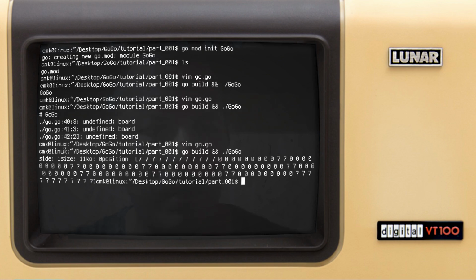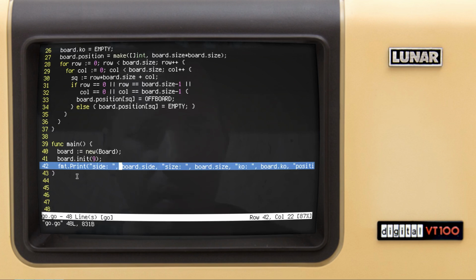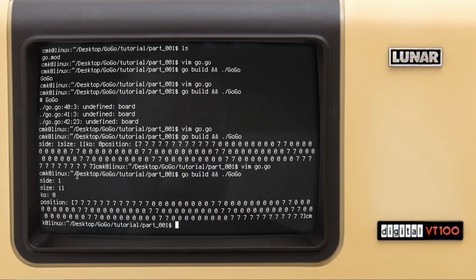Okay, so we have side. Let's just make it a bit nicer like this. So we have the side equals black, size 11. That's because for a 9x9 board, the actual size is 11, co is equal to 0, and the board array has been initialized, assuming that the off-board squares would be equal to 7, which is the value for off-board.